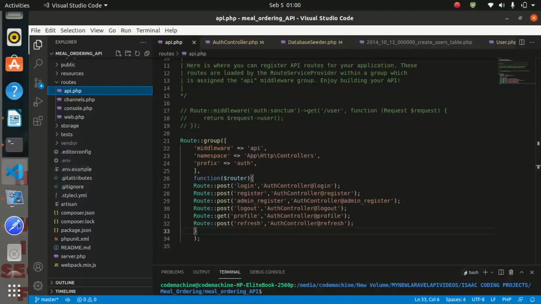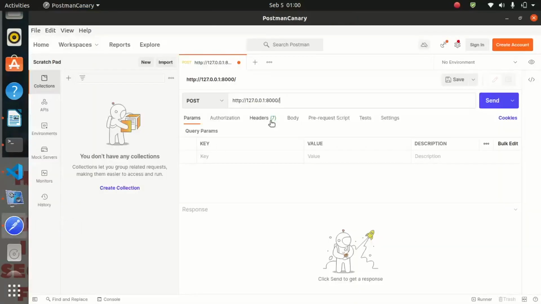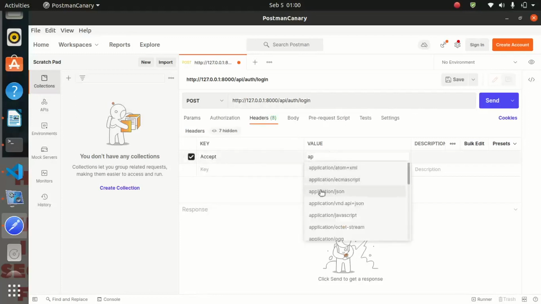So to reference that, we shall say /api/auth. Then we reference our endpoint, which is login, and you go to headers. You must make sure you type here Accept, and your application must be application/json.